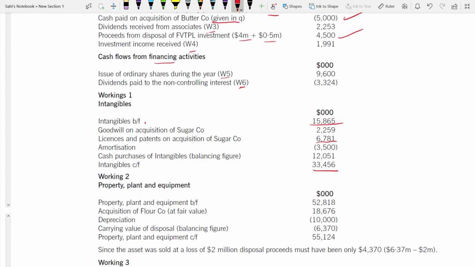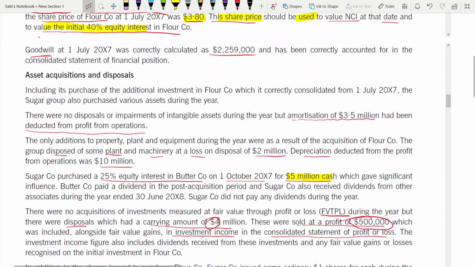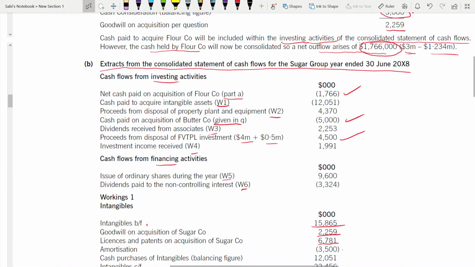Goodwill on acquisition of Sugar: when you acquire Sugar, you get this goodwill, 2,259,000. Then comes your amortization. Definitely intangibles are amortized, so amortization will be deducted, 3.5 million or 3,500. It will be deducted.